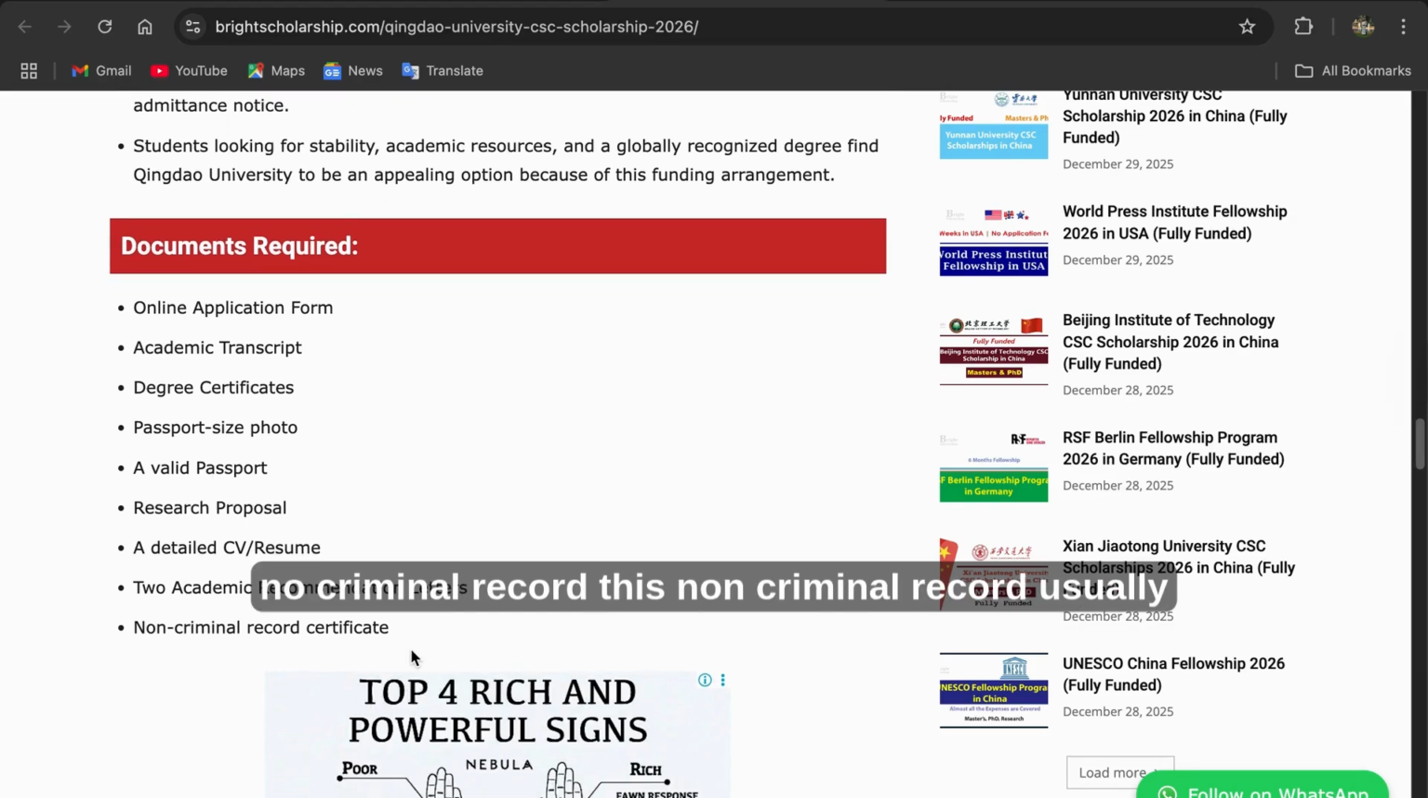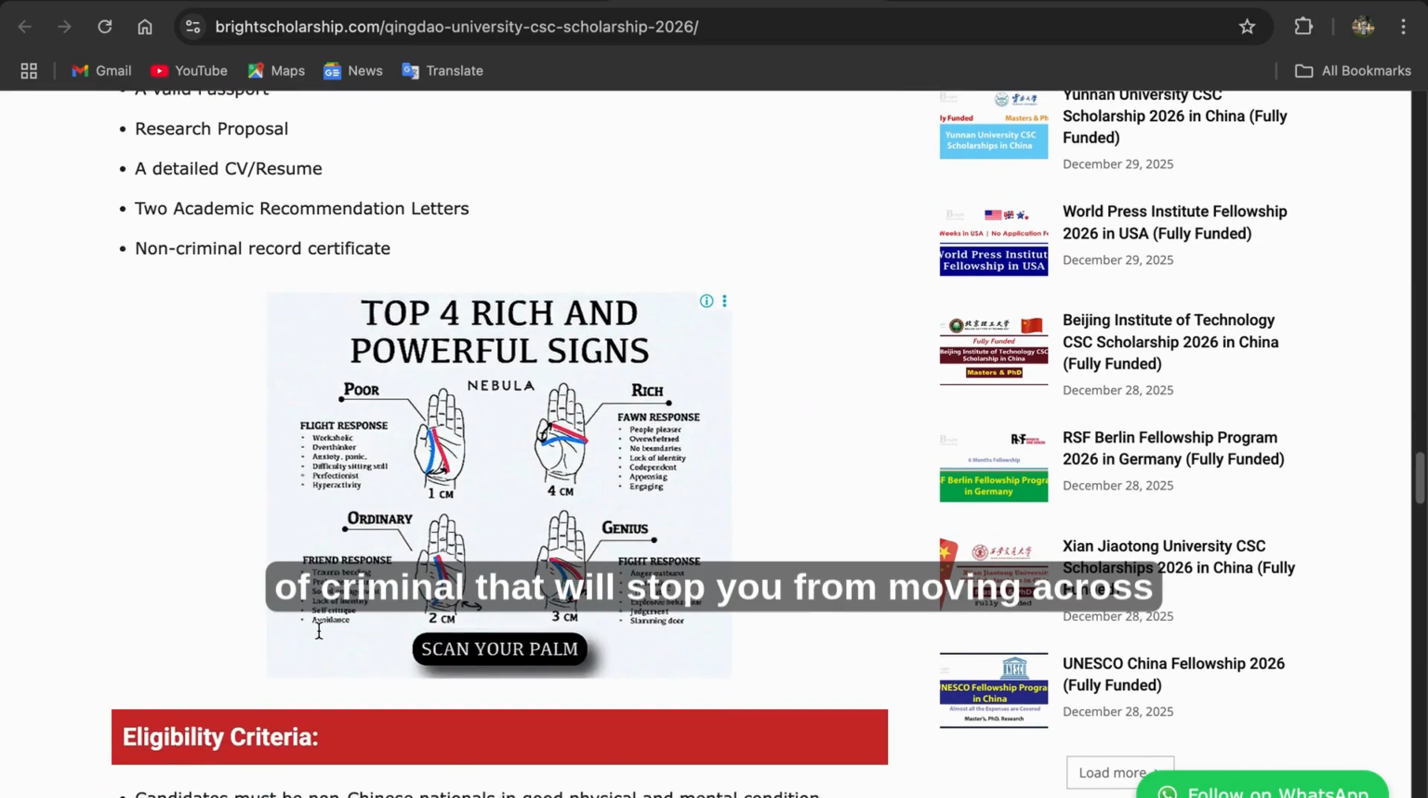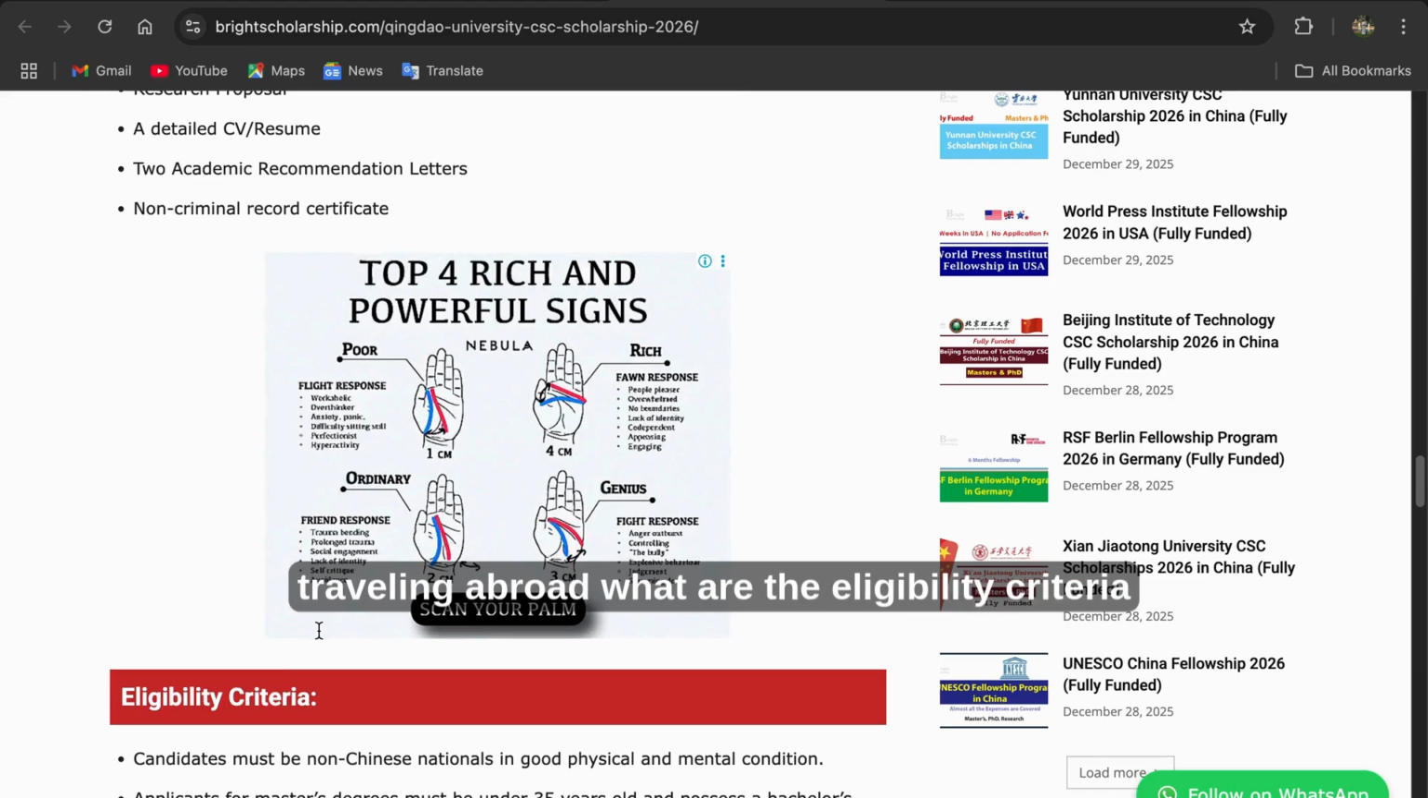Then we have the no criminal record. This non-criminal record is usually required for applying for the Chinese government scholarship. It shows you don't have any criminal offense, that you have not participated in drugs or any kind of crime that will stop you from traveling abroad.